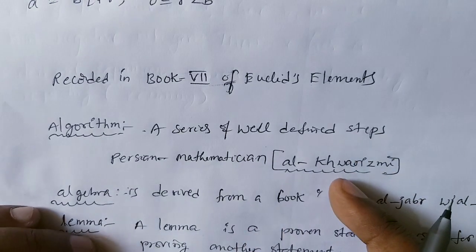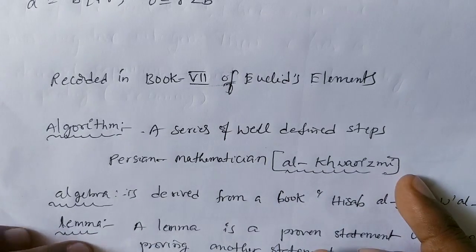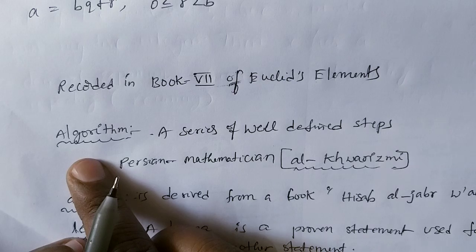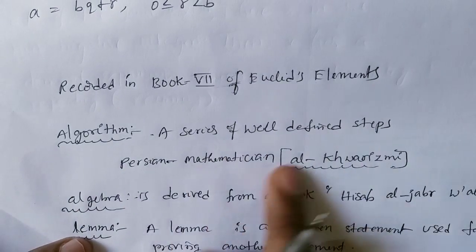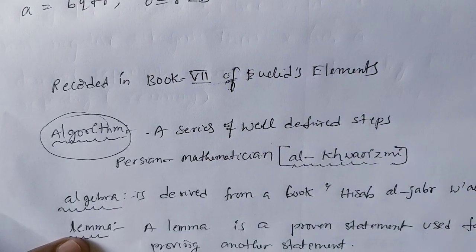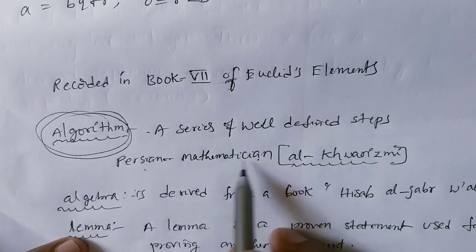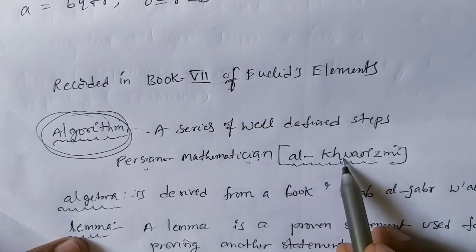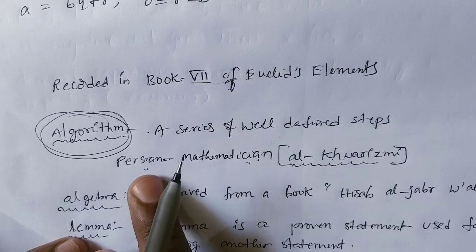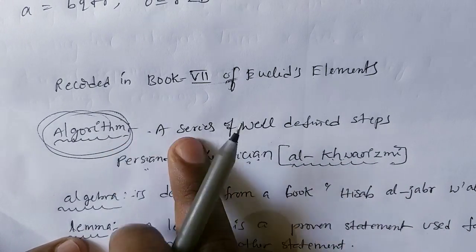For example, we are solving so many problems. While solving problems, we have to write some steps, well-defined steps. Those well-defined steps are nothing but an algorithm: a series of well-defined steps. Now, how does the word algorithm come about? The word algorithm comes from a Persian mathematician. His name is Al-Khwarizmi, a Persian mathematician. From his name, the word algorithm comes.